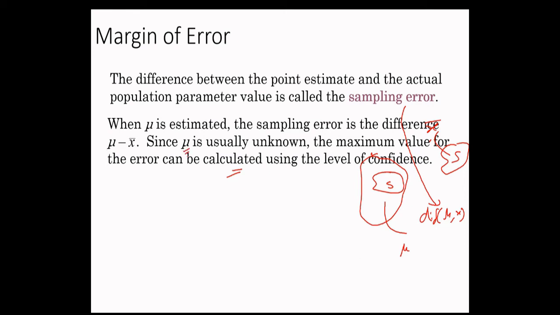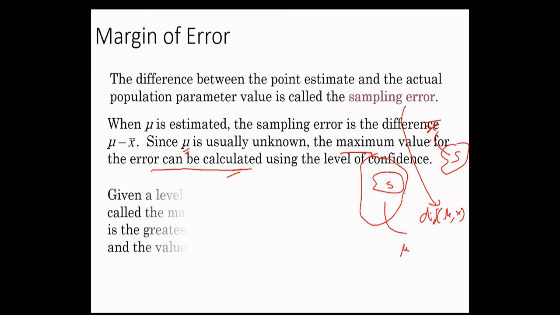And when mu is unknown, the big question is how you are going to compute the error. Although you cannot compute the exact value of mu and the exact sampling error, there are ways to compute the maximum error using the level of confidence.